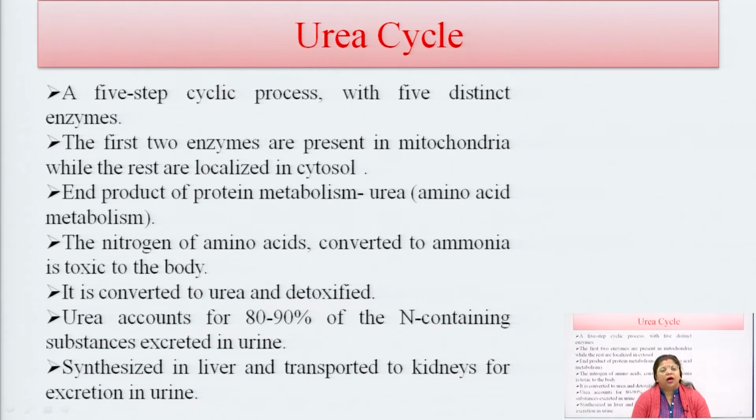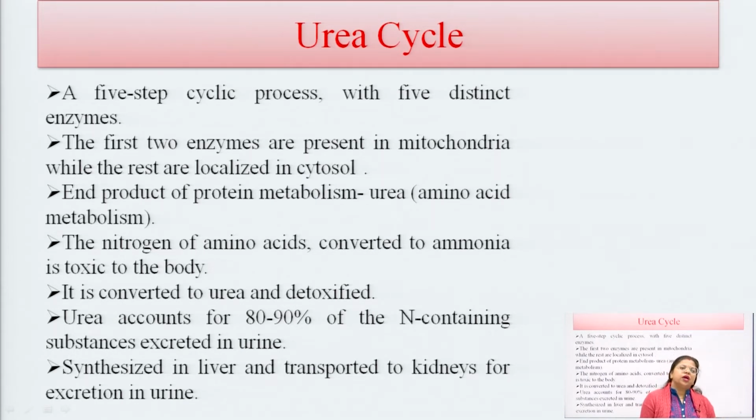This urea cycle has 5 different steps with 5 different enzymes. The first 2 enzymes are present in the mitochondria, and the other 3 enzymes are localized in the cytosol. The end product of protein metabolism is urea, and the urea cycle is responsible for its formation.